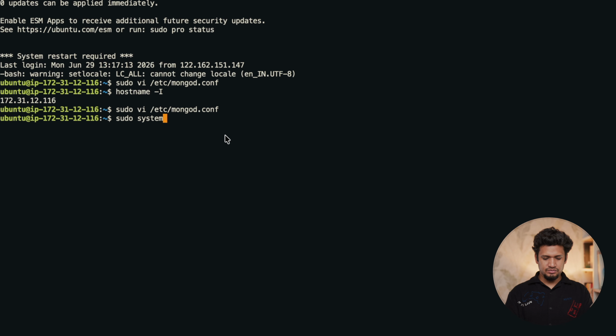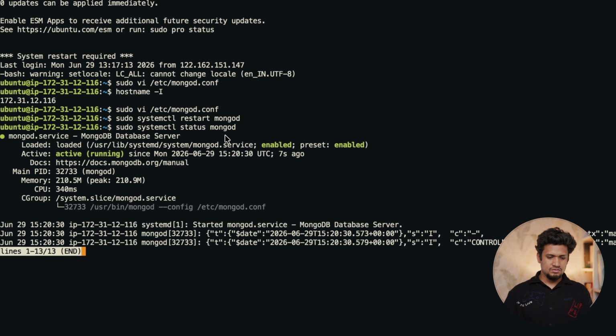sudo systemctl restart mongodb. Let's check the status again. Now it says that it is running, and hence our service configuration is fine.